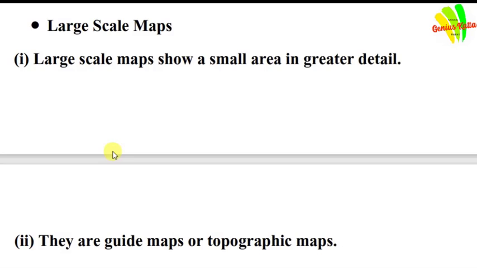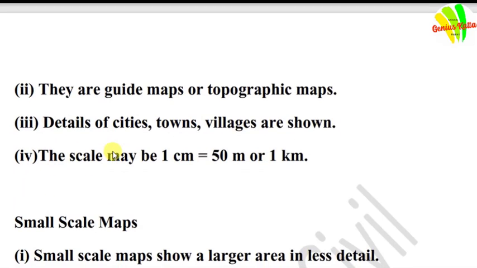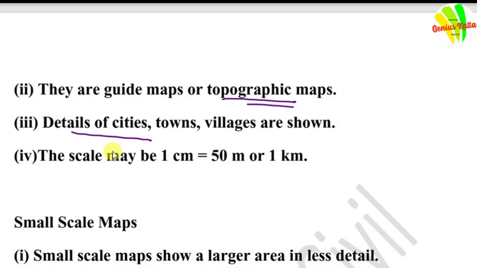Friends, here we provide some important information related to maps. First is the large scale map. Please concentrate here. Large scale maps show a small area in greater detail. They are guide maps or topographic maps. For example, details of cities, towns, and villages are shown here. The scale may be 1 centimeter equal to 50 meters or 1 kilometer, depending on the map.